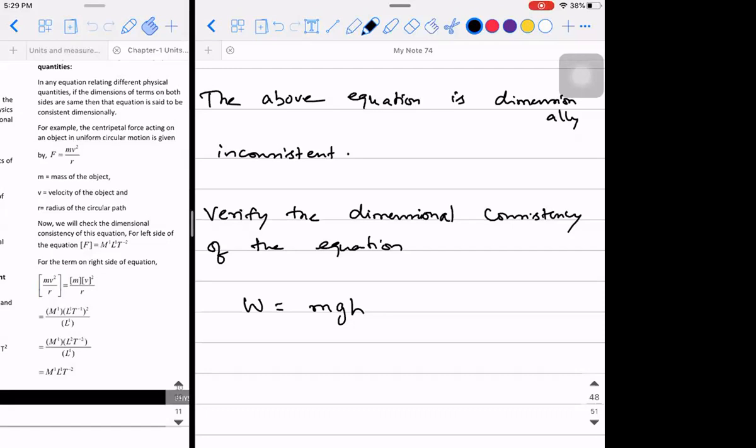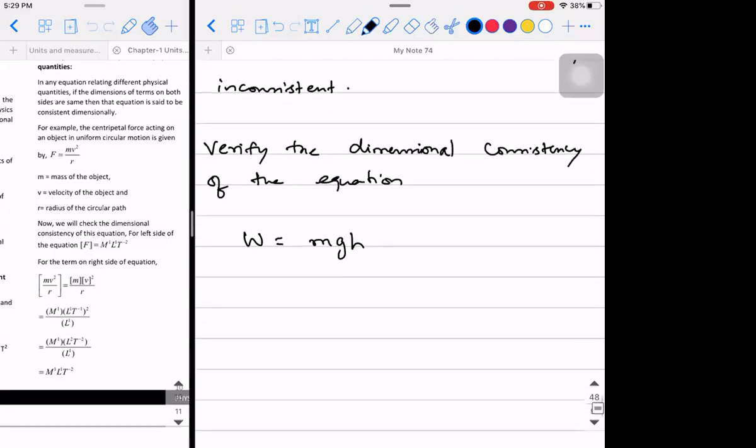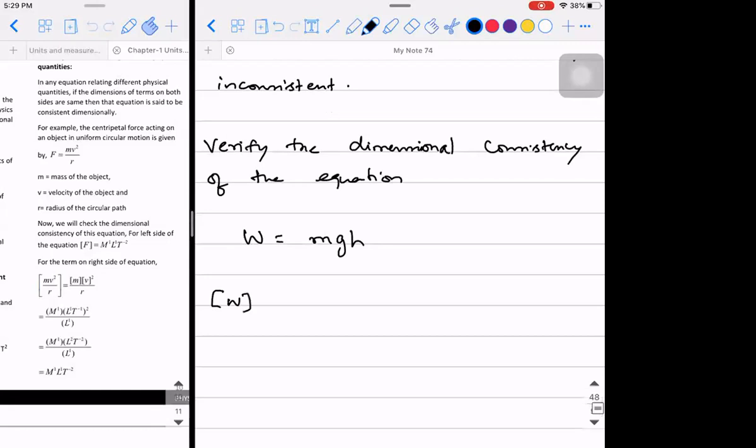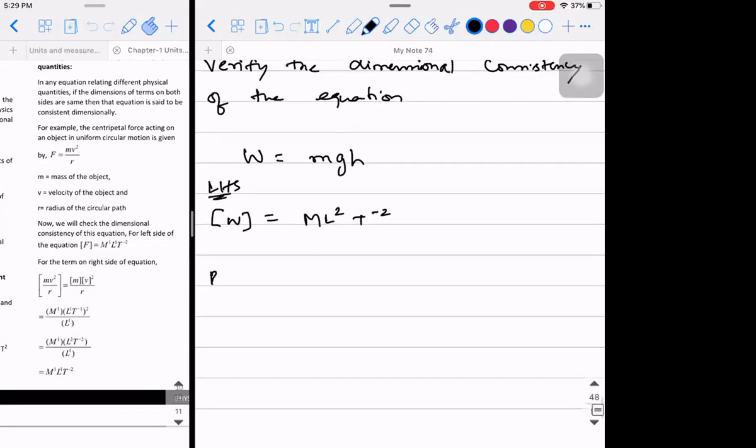So what is the answer? If I take the LHS, what is the dimensional formula of work done? ML2T minus 2. Okay, RHS: the dimensional formula of M into the dimensional formula of G into the dimensional formula of H.